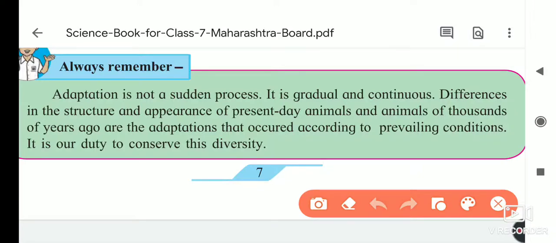So what they told you here is that adaptation is not a sudden process. Today I feel hungry and I start to eat grass and all, it's not possible. It is a long, gradual process. It is a gradual and continuous process.